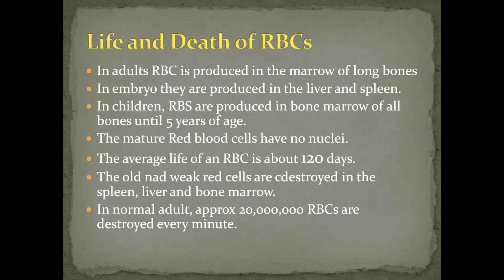I could not see the screen properly earlier. So, in a normal adult, 20 million RBCs are destroyed every minute.